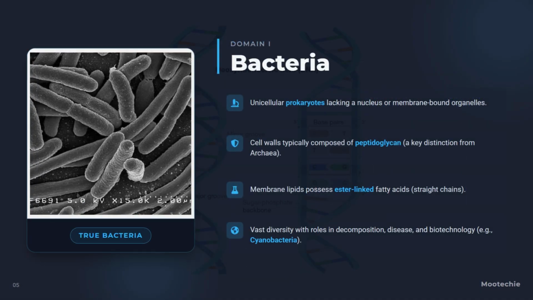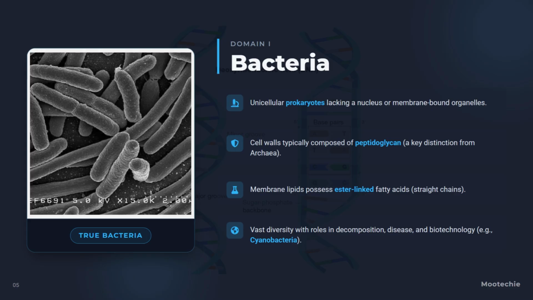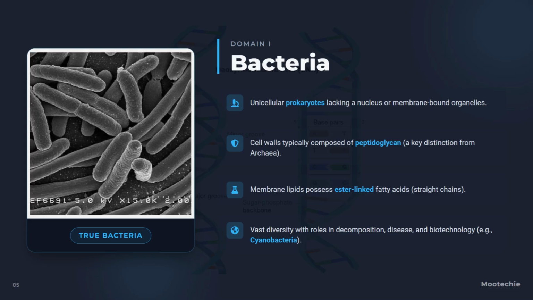These are unicellular prokaryotes, meaning they lack a true nucleus or any membrane-bound organelles. A key distinguishing feature is that their cell walls are typically composed of a molecule called peptidoglycan. Their membrane lipids are built with ester-linked fatty acids, which form straight chains. The image shows a basic bacterial cell structure, highlighting the cell wall and the simple circular chromosome floating in the cytoplasm. This domain represents a vast diversity of life with critical roles in decomposition, causing disease, and applications in biotechnology